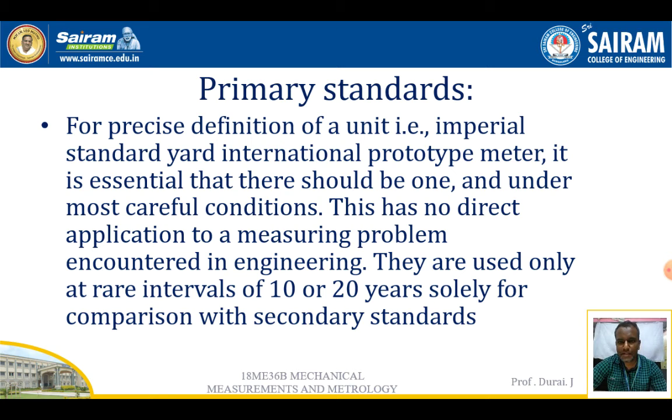The primary standards are the imperial standard and the international prototype meter.